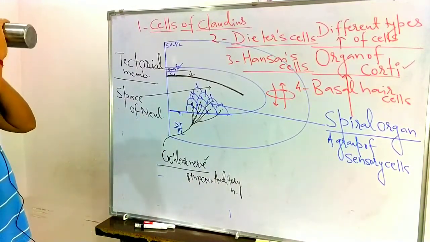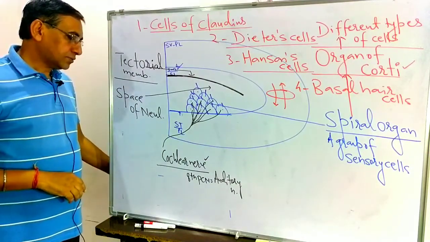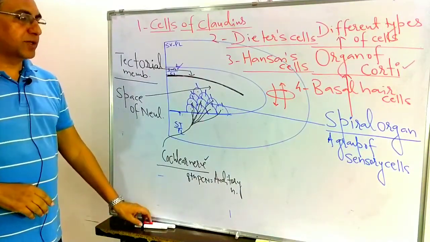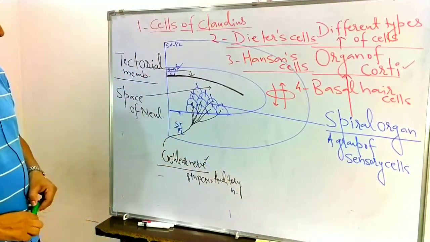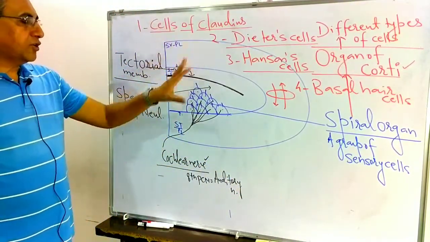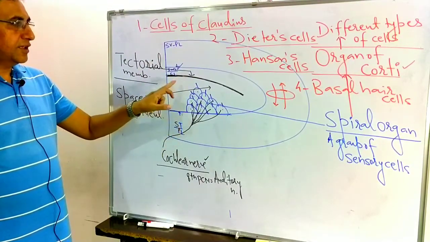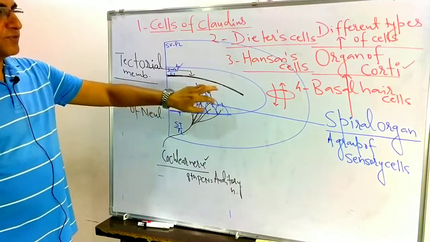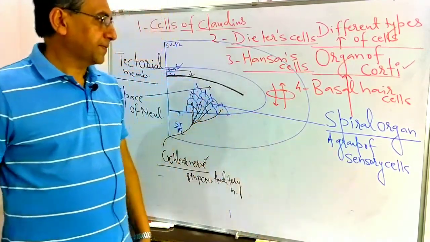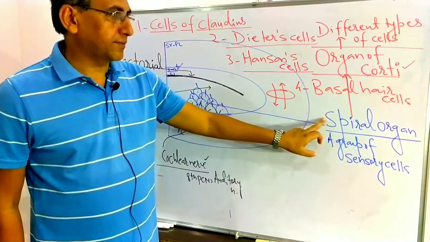So now, see carefully towards the board. I am going to explain all the things one by one. In the cochlea, on the basilar membrane, in the scala media, in the endolymph, a group of sensory cells is present. This group of sensory cells is known as the spiral organ.